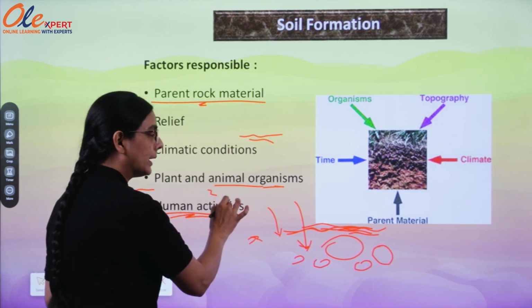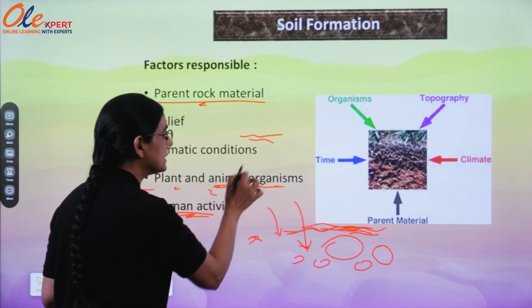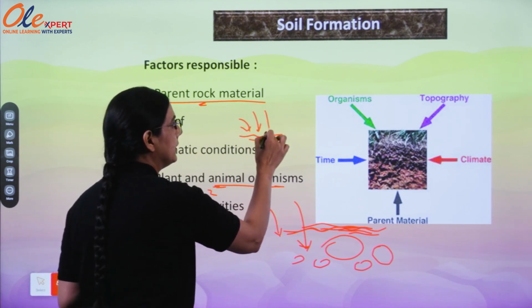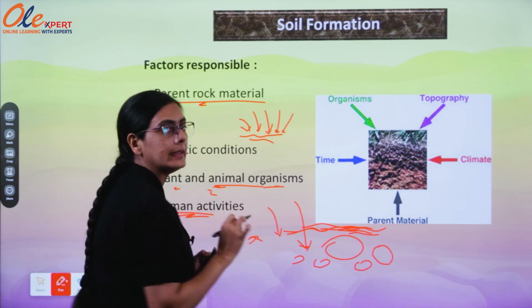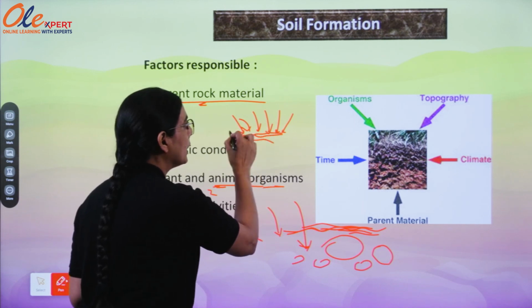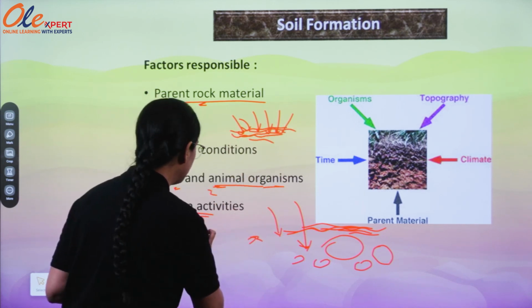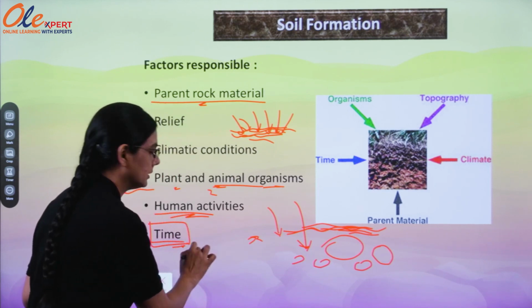But with time, if remains of plants and animals are added to the same soil, the fertility will increase. Are you getting? So, time is also an important factor.